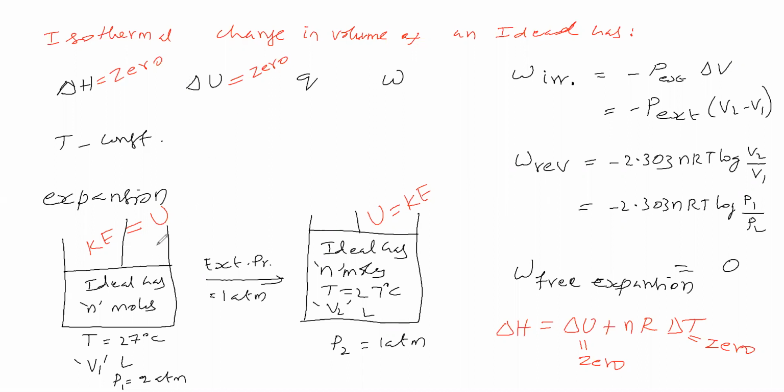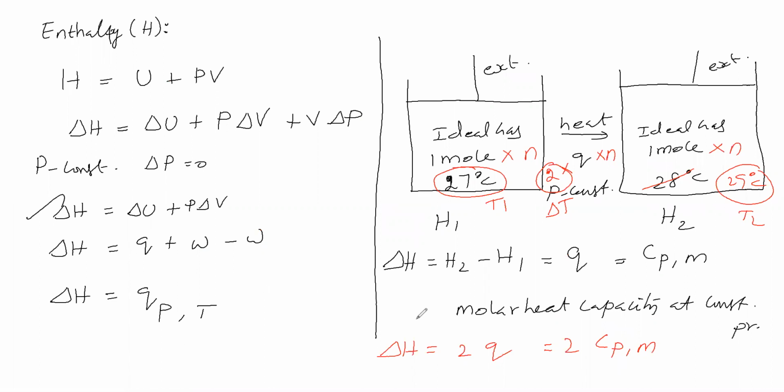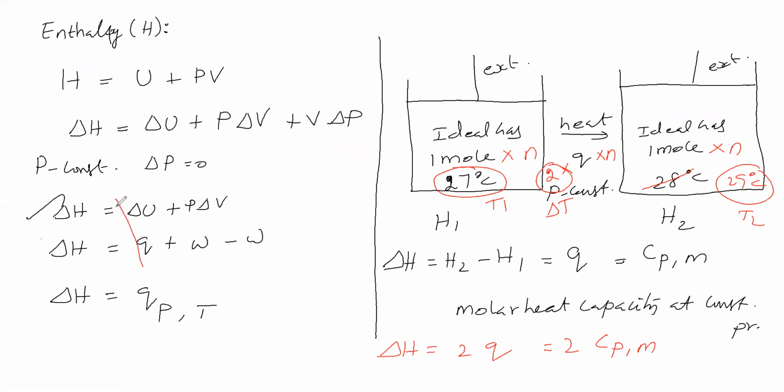Next, we will write what is the relation between Q and W. Now we will take the mathematical form of the first law of thermodynamics. The mathematical form of the first law of thermodynamics says what? Delta U is equal to Q plus W. That is the mathematical form of the first law of thermodynamics. Delta U is equal to Q plus W.